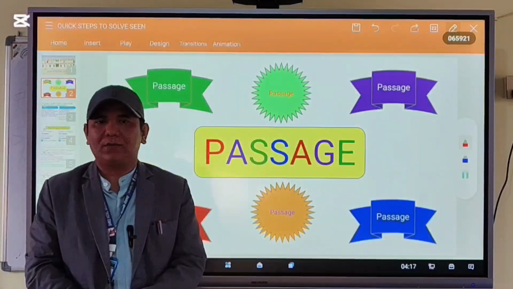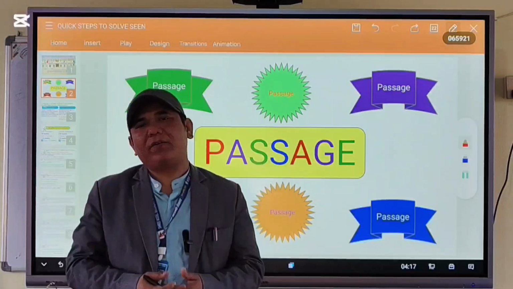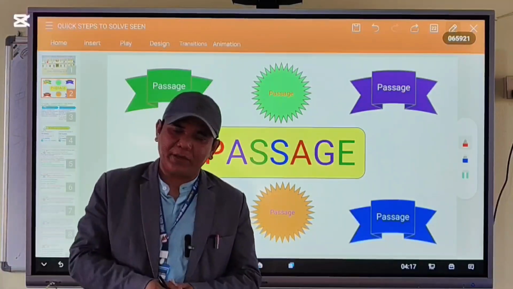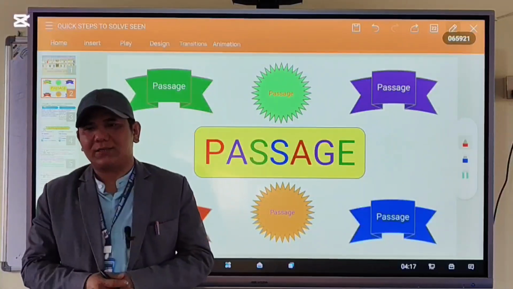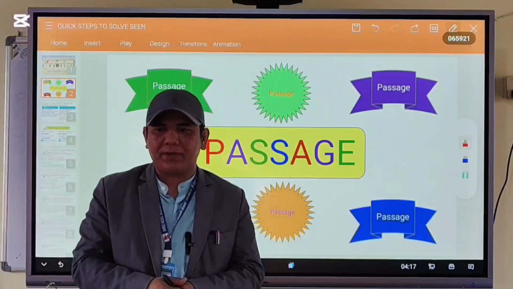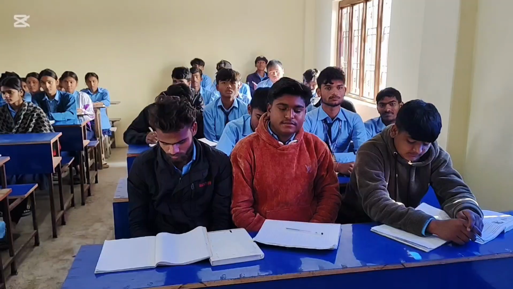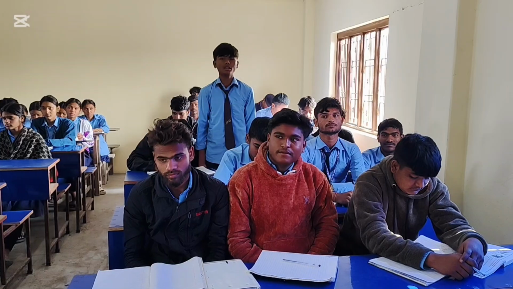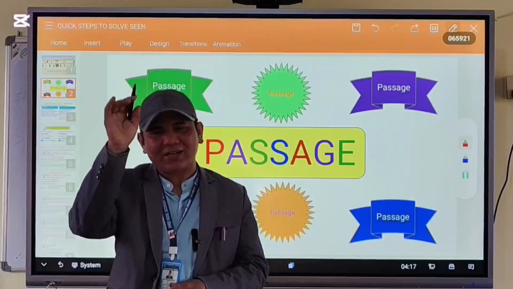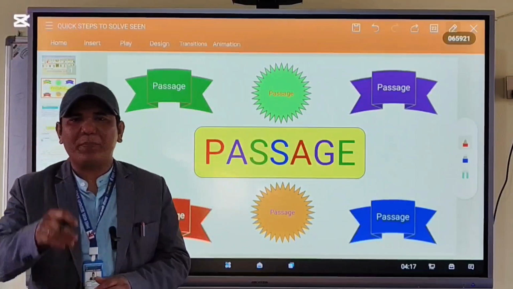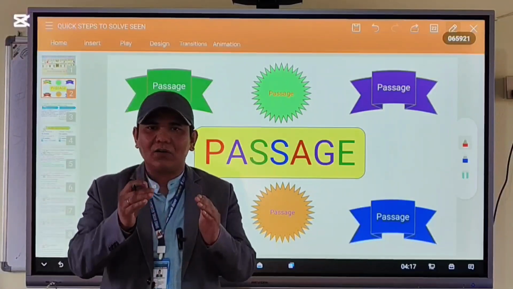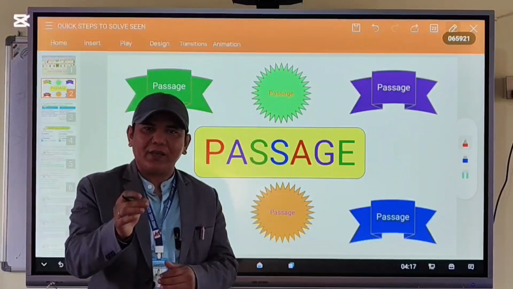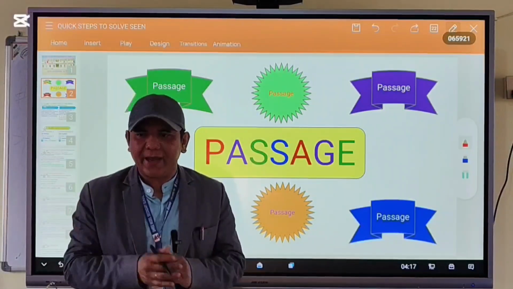Passage. Yesterday, I had already given you some concept on it. So tell me, what is passage? You please stand up and tell me. A passage is a written text which is given to read and understand. Exactly. A passage is a short or long piece of writing given for reading and understanding. Okay?